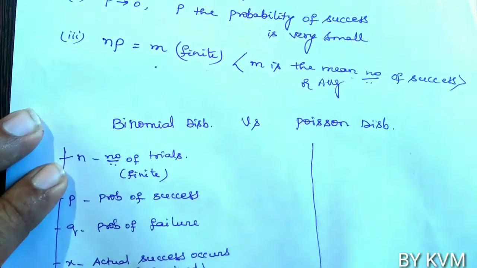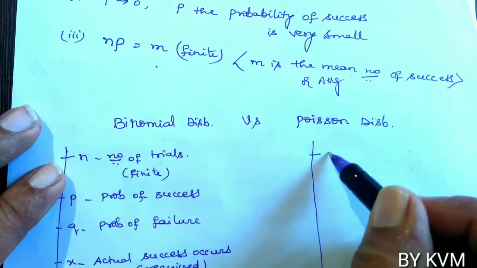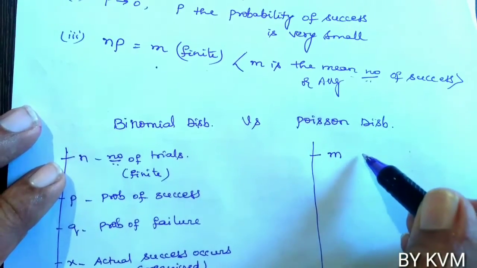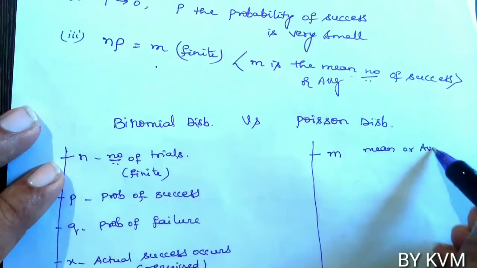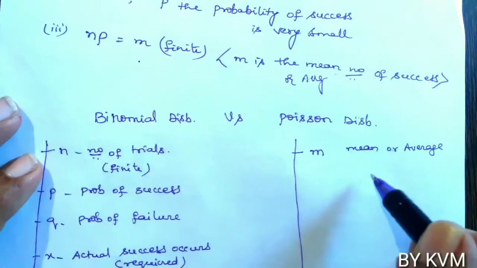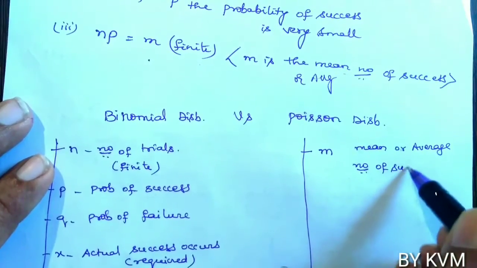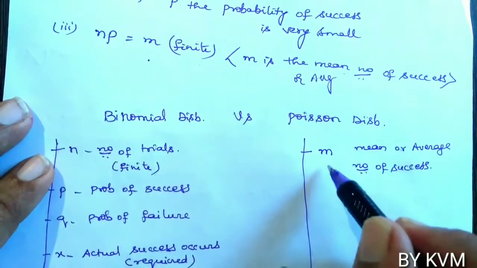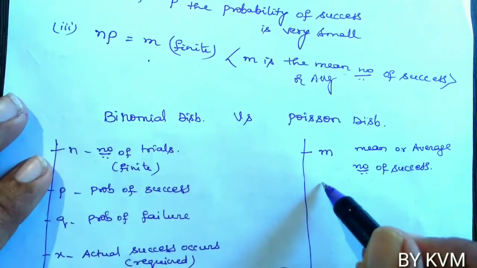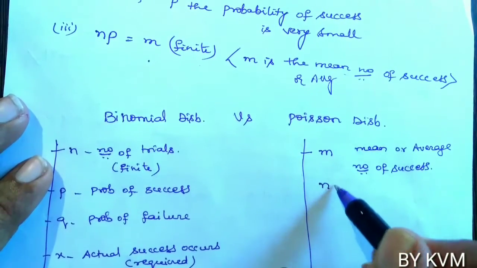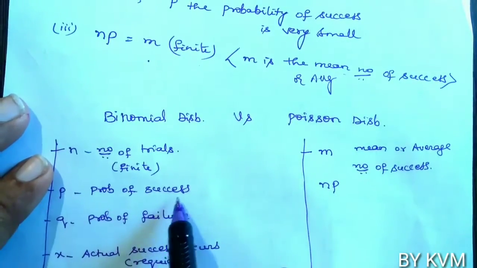But in Poisson distribution we need m. M is nothing but the mean, or average number of successes.